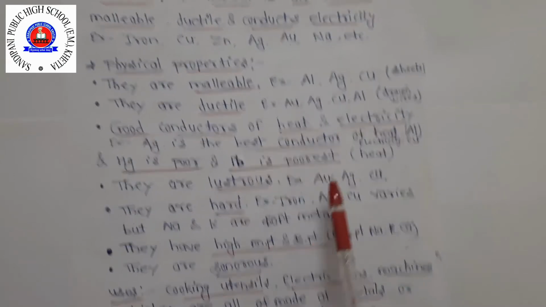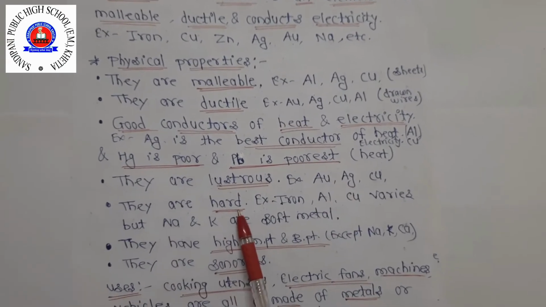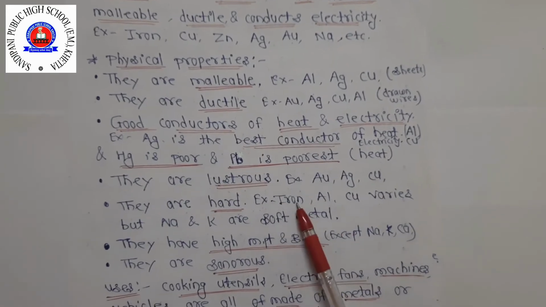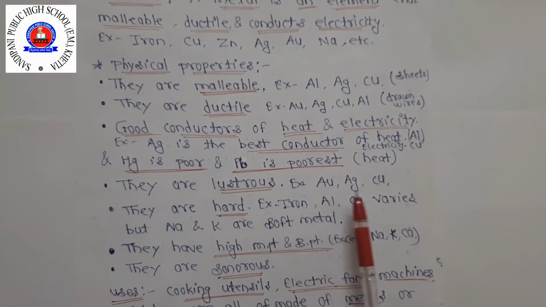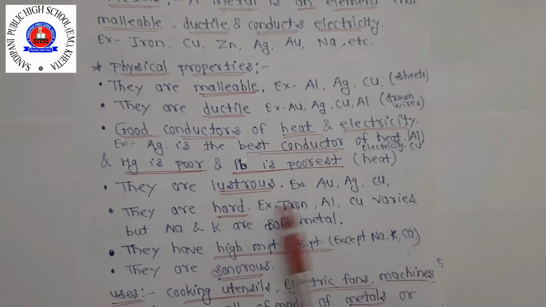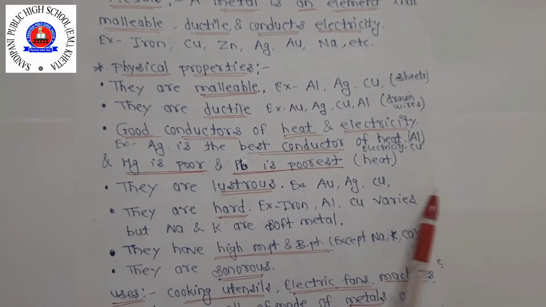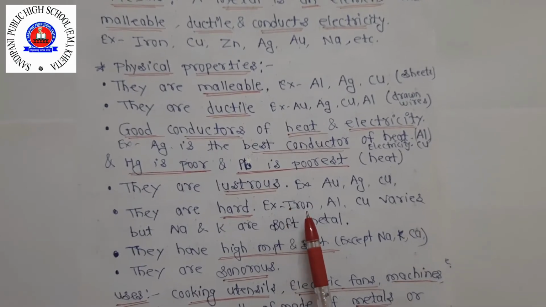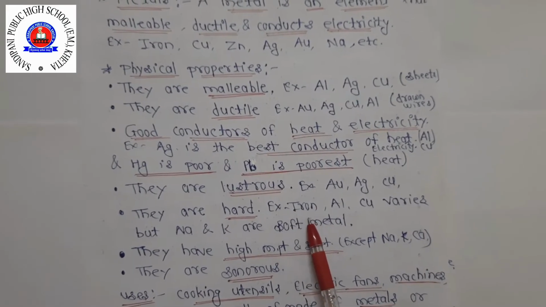Next, metals are hard. For example, iron, aluminium and copper, and hardness varies from metal to metal. It is not that all have the same hardness. Iron is the strongest metal.